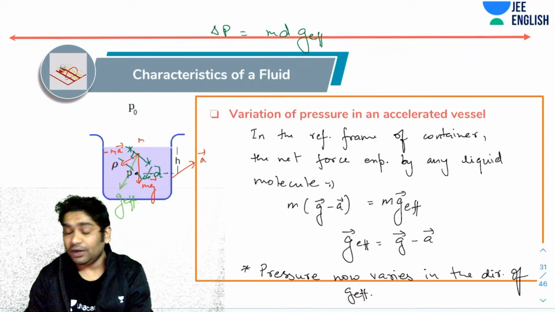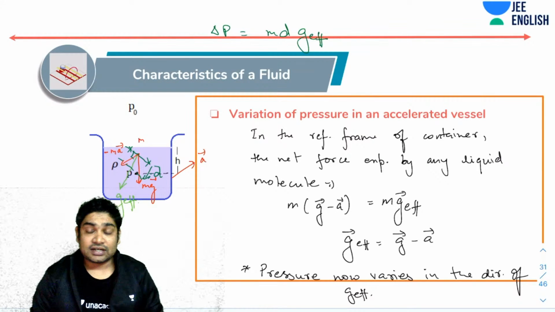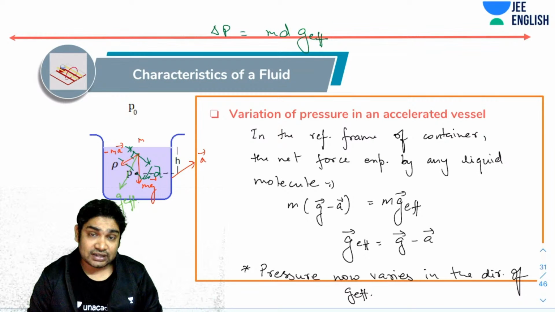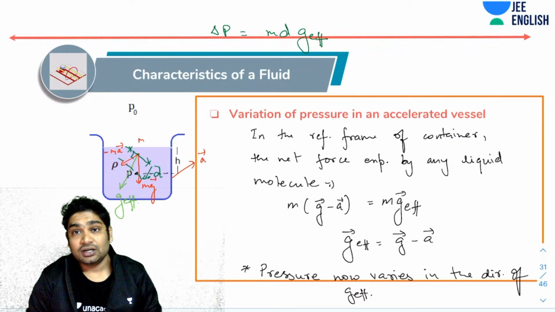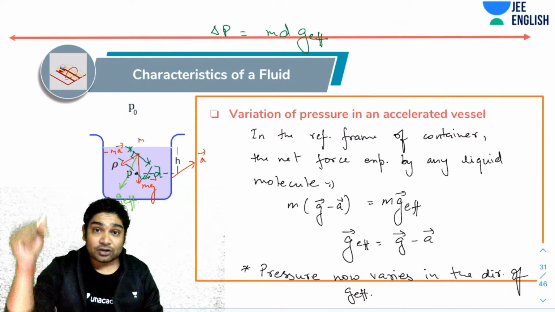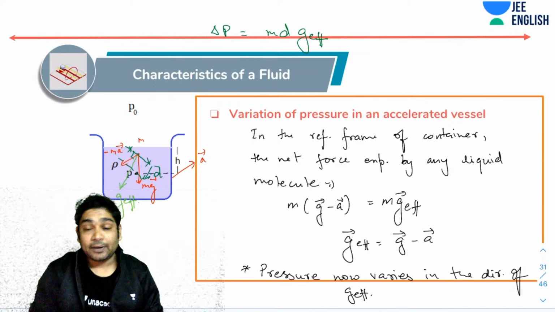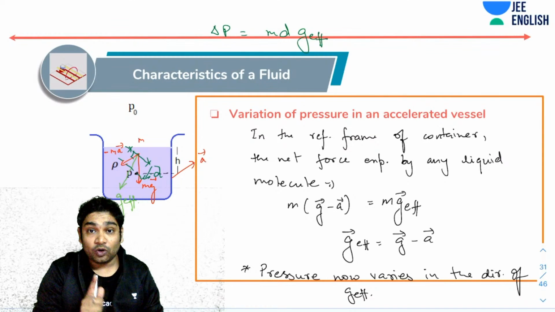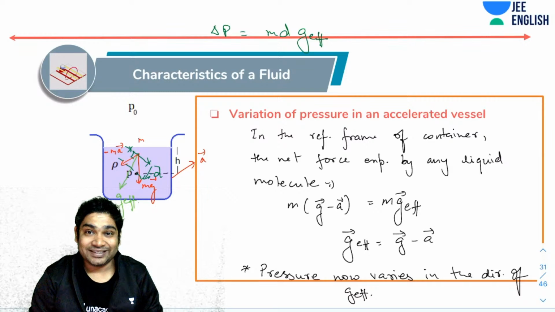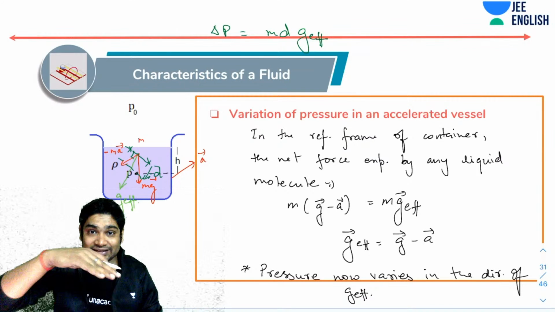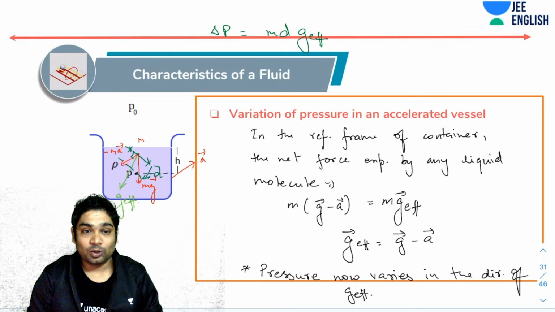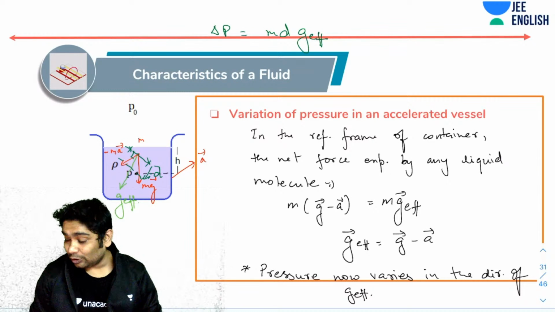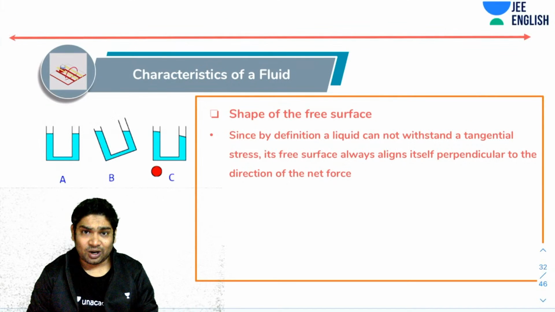Please note, the moment you accelerate a vessel, this is what starts happening. With respect to the vessel, the effective value of g has changed, and now the pressure varies in the direction of the effective g. And perpendicular to the direction of effective g, there will be no variation of pressure. All the pressures would be the same. Another result would be that this surface would get tilted. Now we'll talk about that also. So first we'll talk about.